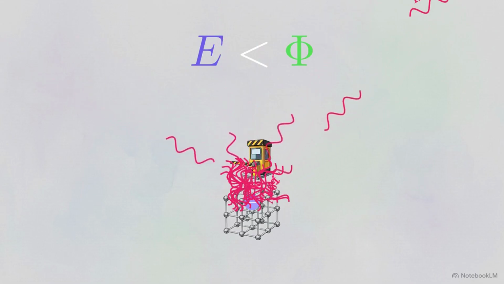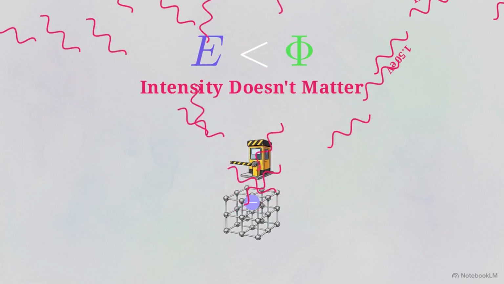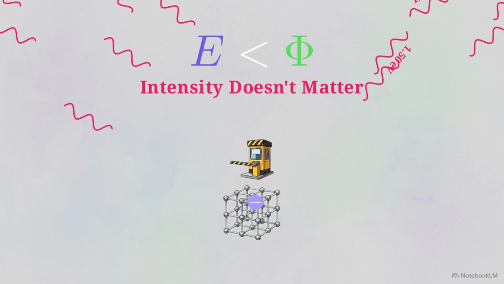The math enforces a strict boundary. If an incoming photon's energy is even a fraction of an electron volt below the work function toll, the electron remains trapped. Intensity doesn't matter. A million sub-threshold photons cannot pool their energy to pay a single toll.